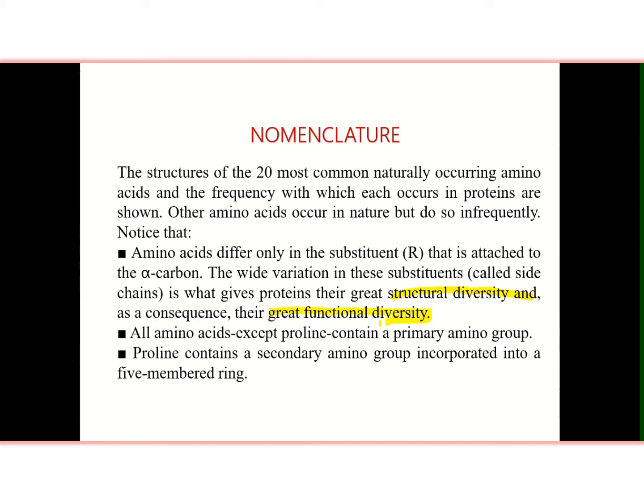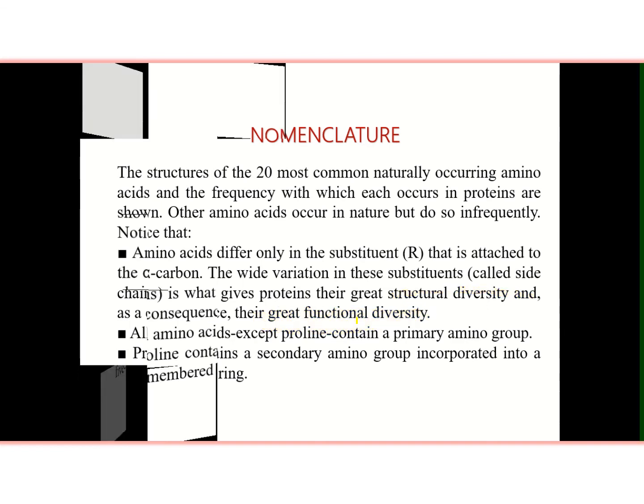As you know, our body is operated by enzymes, millions of enzymes and proteins. All these are formed from these 20 amino acids. All amino acids except proline contain a primary amino group. Proline contains a secondary amino group, which we will see further.